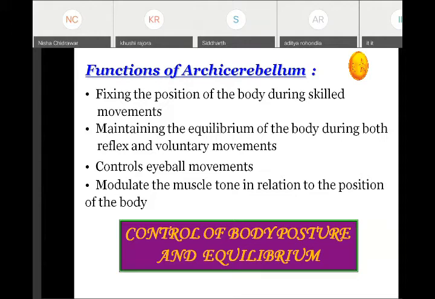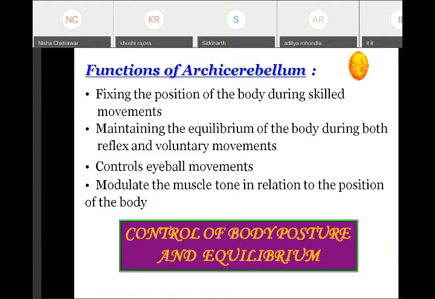So it helps in anticipatory calculation of the body position, and thus it helps in maintaining the equilibrium of the body both during reflex as well as voluntary movement. Now it helps in control of eyeball movement. These eyeball movements are mainly controlled via the vestibulocerebellum. The vestibulocerebellum, we have seen, gives fibers to the third, fourth, and sixth cranial nerves through the medial longitudinal fasciculus. This medial longitudinal fasciculus will help in controlling the eyeball movement.